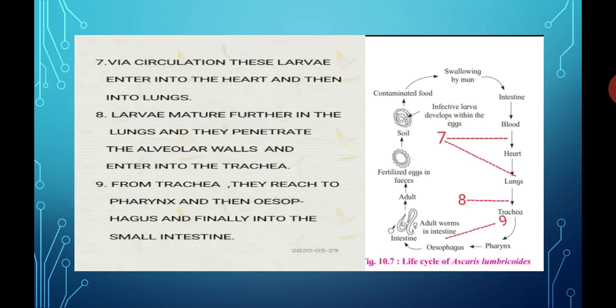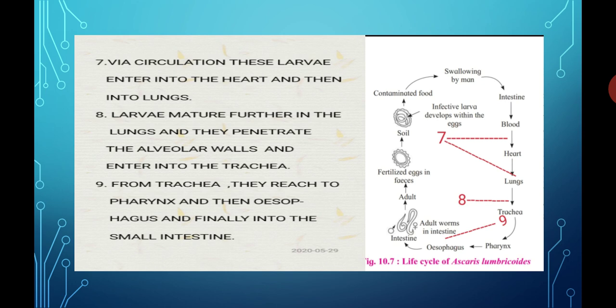Let's see part number 7. Then via circulation, means with the help of the blood, these infective larvae enter into the heart, and from the heart they enter into the lungs. So via circulation, these infective larvae from the intestinal mucosa enter into the heart and from the heart they enter into the lungs.